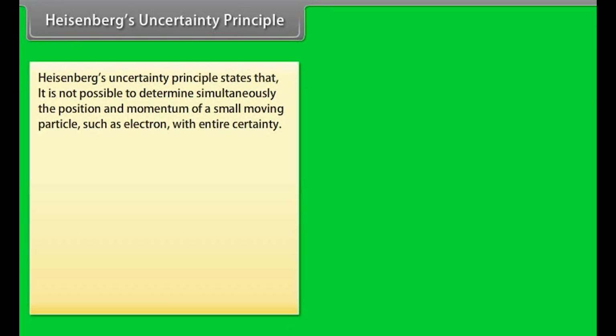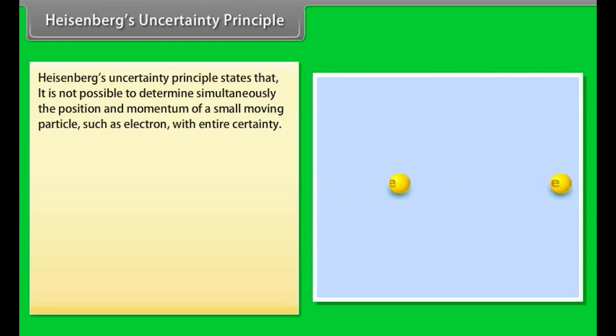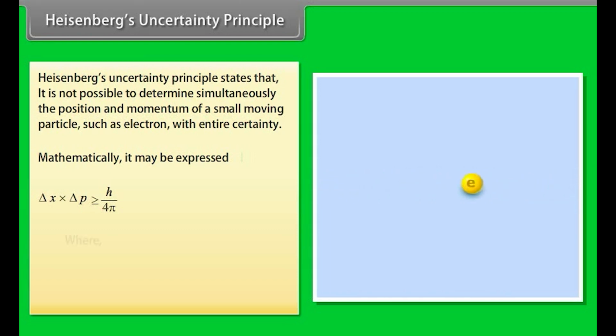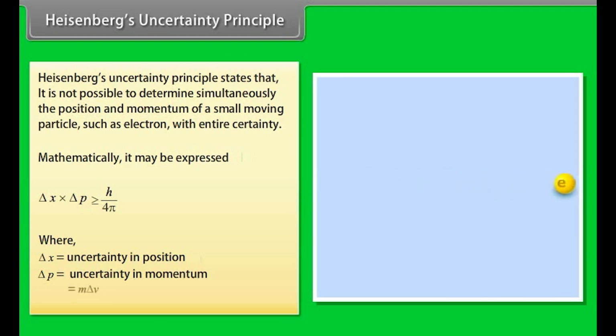Heisenberg's uncertainty principle states that it is not possible to determine simultaneously the position and momentum of a small moving particle, such as an electron, with entire certainty. Mathematically, it may be expressed as delta x into delta p greater than or equal to h by 4 pi, where delta x is the uncertainty in position, delta p is the uncertainty in momentum, equal to m delta v.